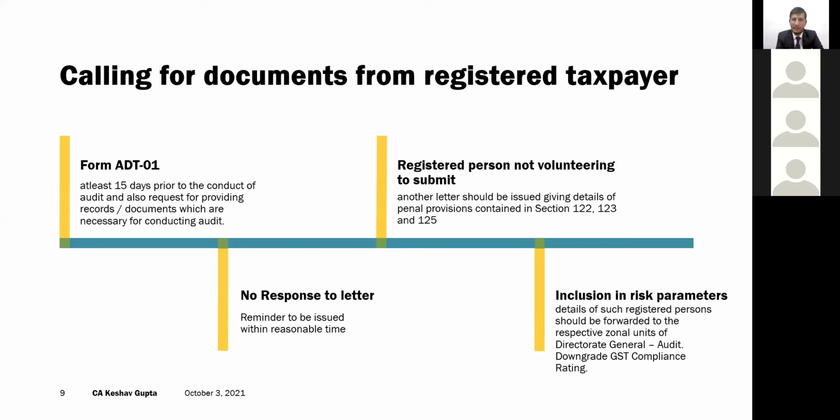Although the department has multiple powers, they can refer the case to the DGGI, the respective intelligence department, zonal units. There's also a mechanism in GST law, although not effective as of now, the GST compliance rating. So they can refer the case for downgrading the GST compliance rating also. But the biggest risk is that if the assessee fails to reply to the notice, the case can be forwarded to the concerned jurisdictional officer for detailed verification and issue of show cause notice, or to the DGGI department for search and survey operations. So I would suggest that such notices should not remain unreplied.